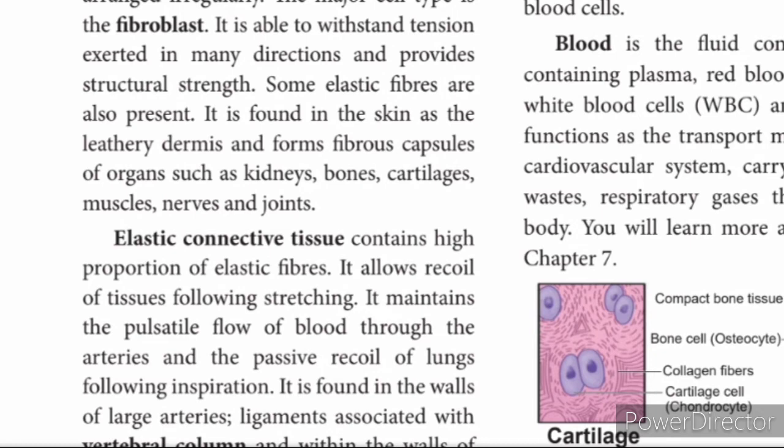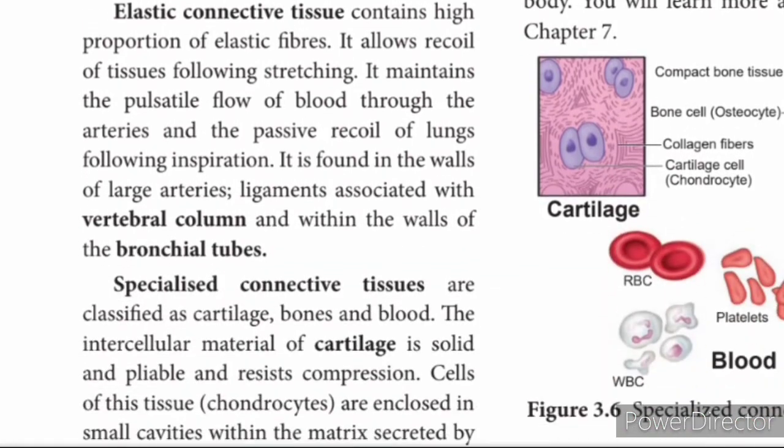They are found in the skin as the leathery dermis. Dermis is the next layer beneath the covering epidermis, and forms the fibrous capsule of organs such as kidneys, bone, cartilage, muscles, nerves and other joints.